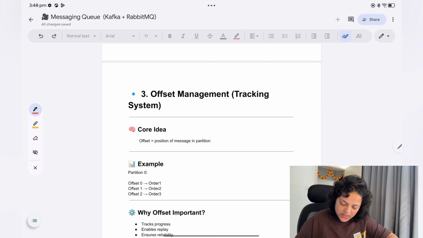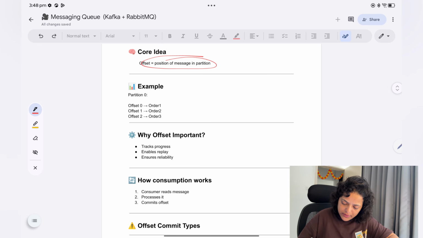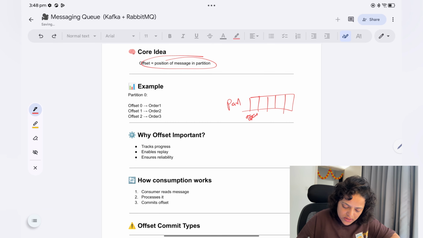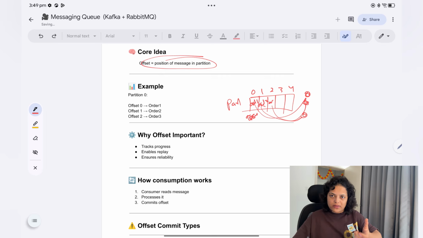So the core idea of offset management: an offset is the position of the message in a partition, okay. Now let's say this is your partition, and this partition is divided into different chunks, which are called offsets. So you have offsets 0, 1, 2, 3, 4. Currently your order 1 is here, and someone else has placed order 2 here, order 3 is here, and you have different consumers. This consumer is reading this order, this consumer is reading that order, okay, so you will keep track.